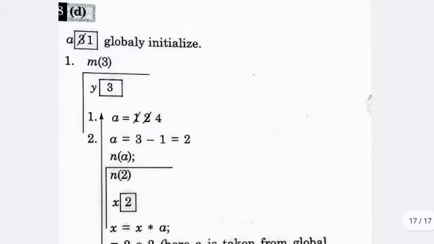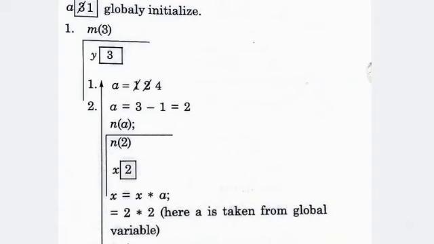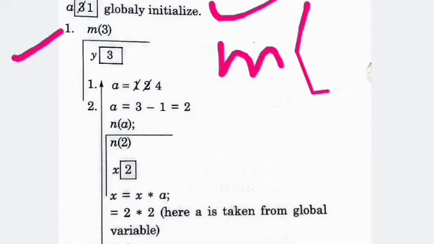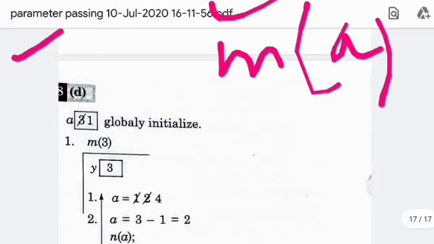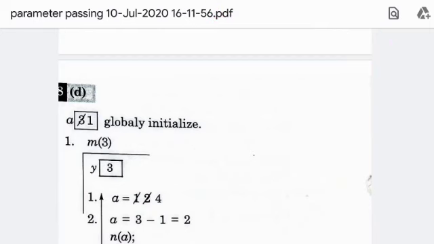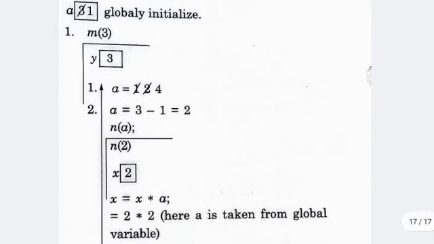The solution of this problem: here a equal to 3, which is globally initialized. Now calling the main function, that is m(a). So we know that the value of a is equal to 3, so here m(3). Inside the function m(3) we get the value y equal to 3. Now here we initialize the value of a equal to 1 the first time.